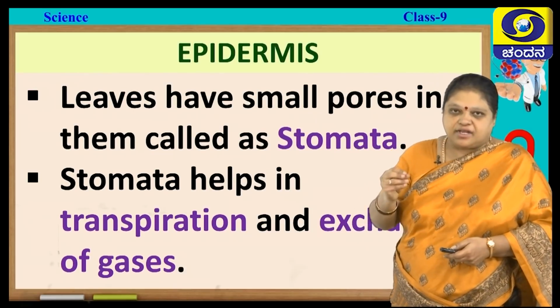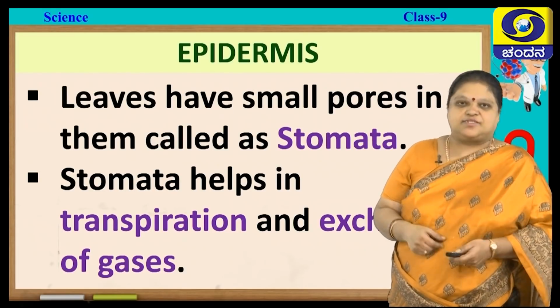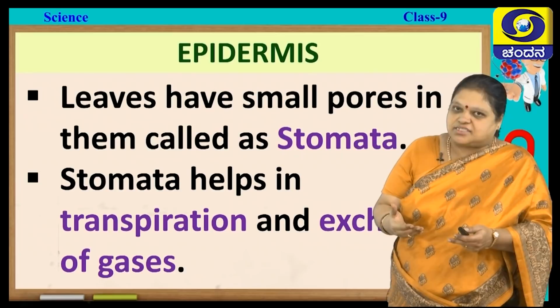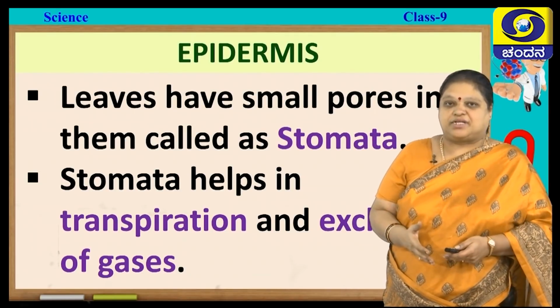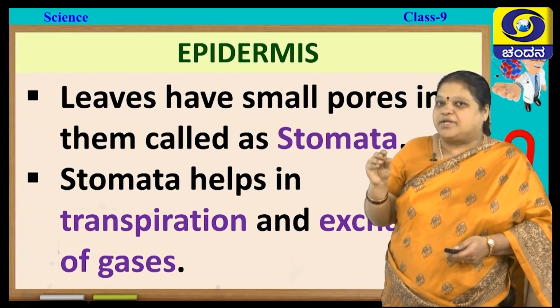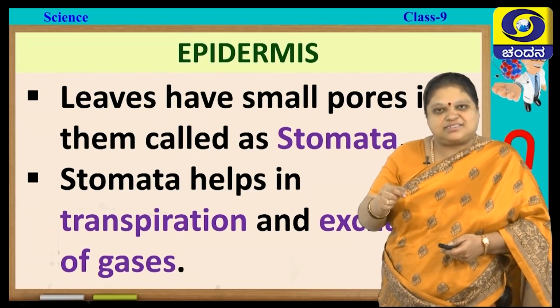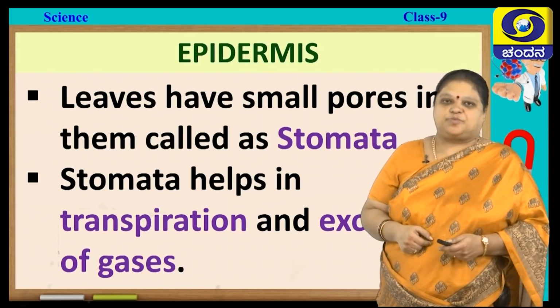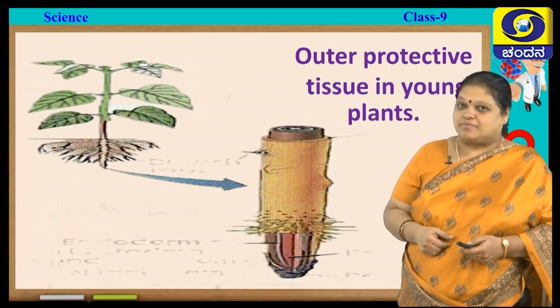So, by opening and closing of the stomata, they will check the rate of transpiration. If the transpiration has to be done less, that is, the water has to be conserved, the stomatal cells will come near and the pore will become small and transpiration will be less. Like this, it checks the rate of transpiration. Next, where all do you find these epidermal cells?